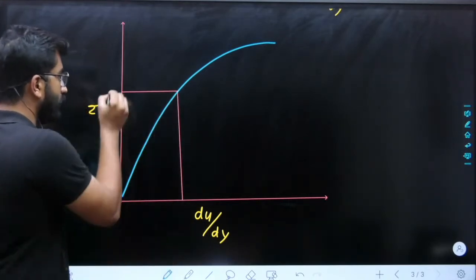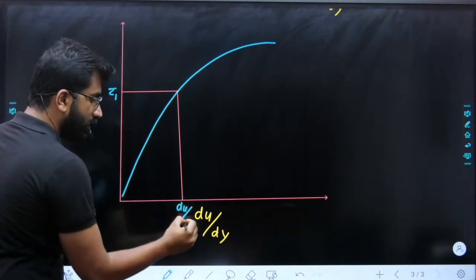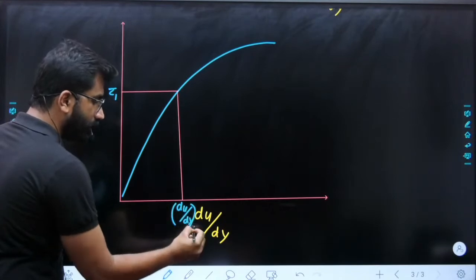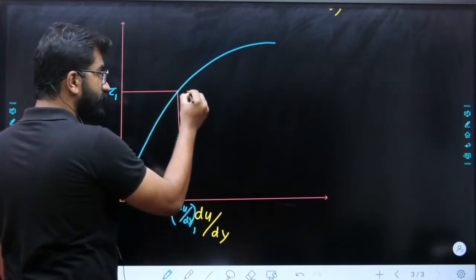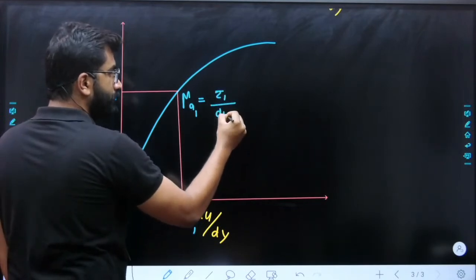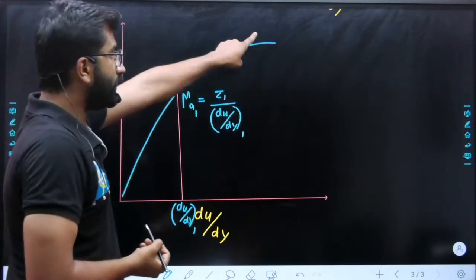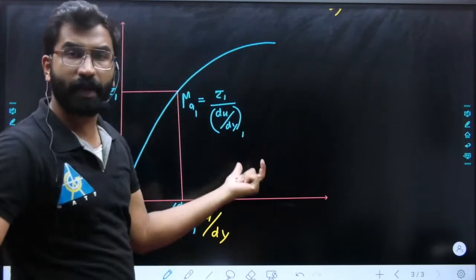This will be the value of du by dy. This is the value of tau 1. This is the value of du by dy 1. Now, what is the apparent viscosity here? Apparent viscosity will be tau 1 divided by du by dy 1. Same way, you can calculate at any point, you can find the apparent viscosity.